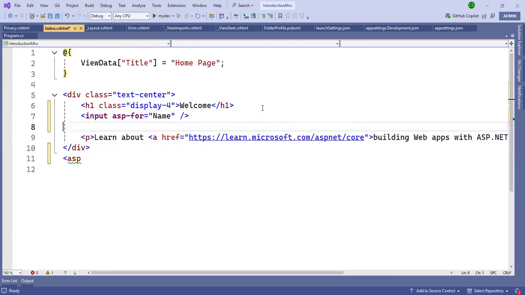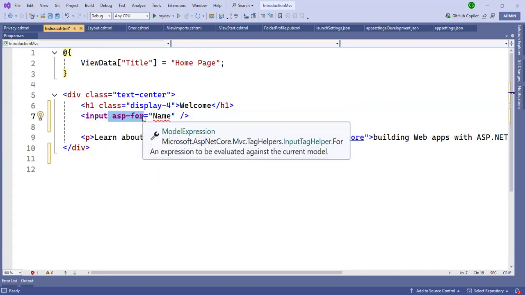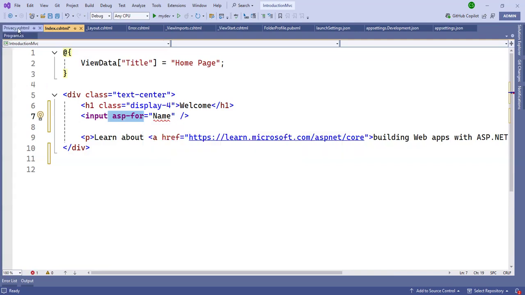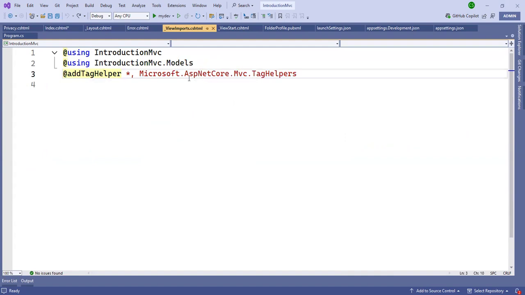Here we write this SP. We have no name. Actually, this is SP-for, a tag helper. This is a tag helper from here, Microsoft.AspNetCore.Mvc.TagHelpers. Suppose that I comment this line.